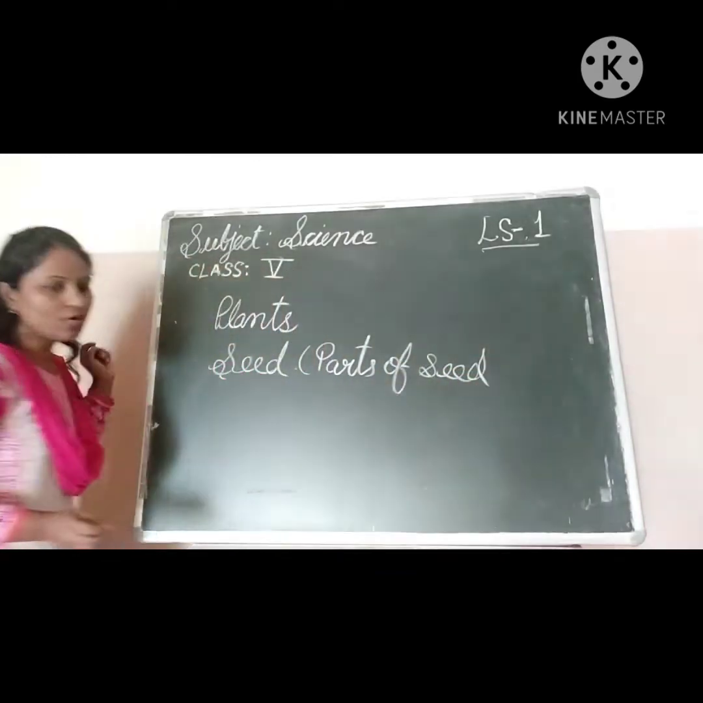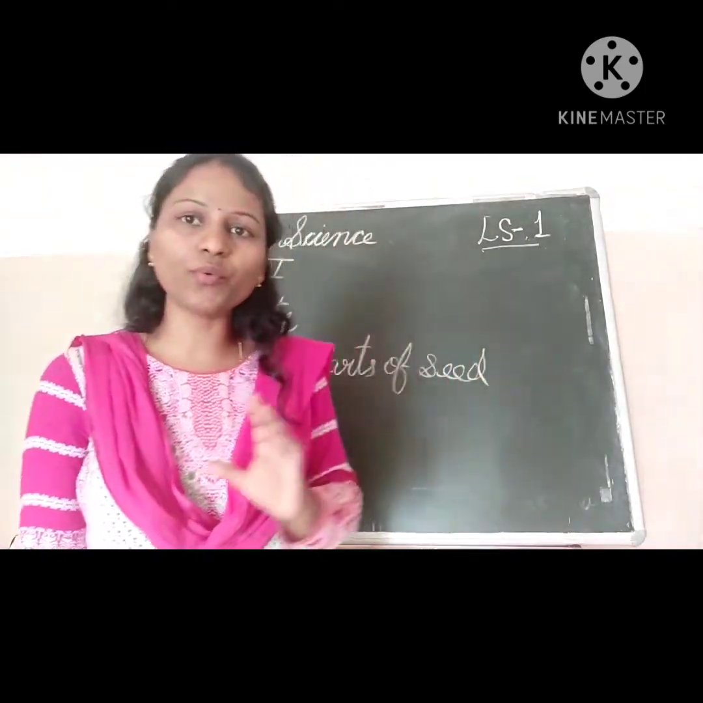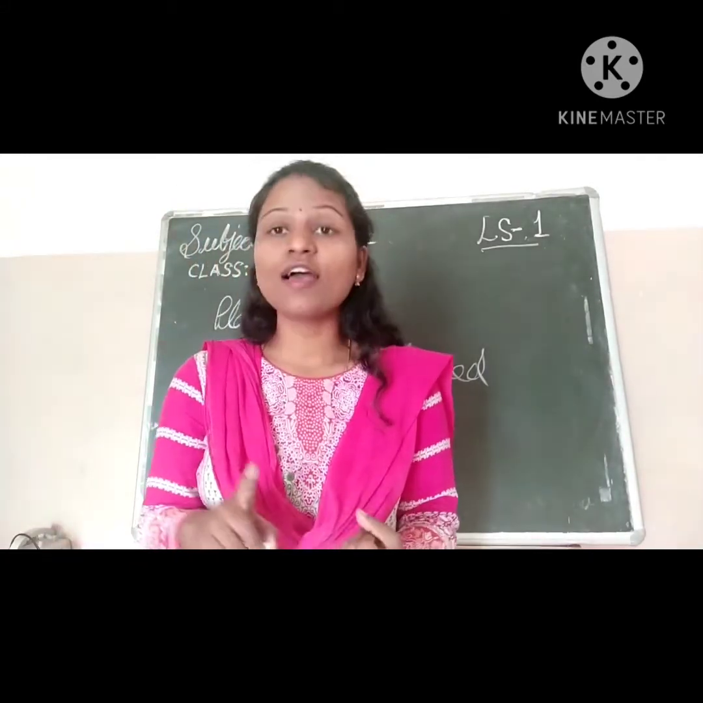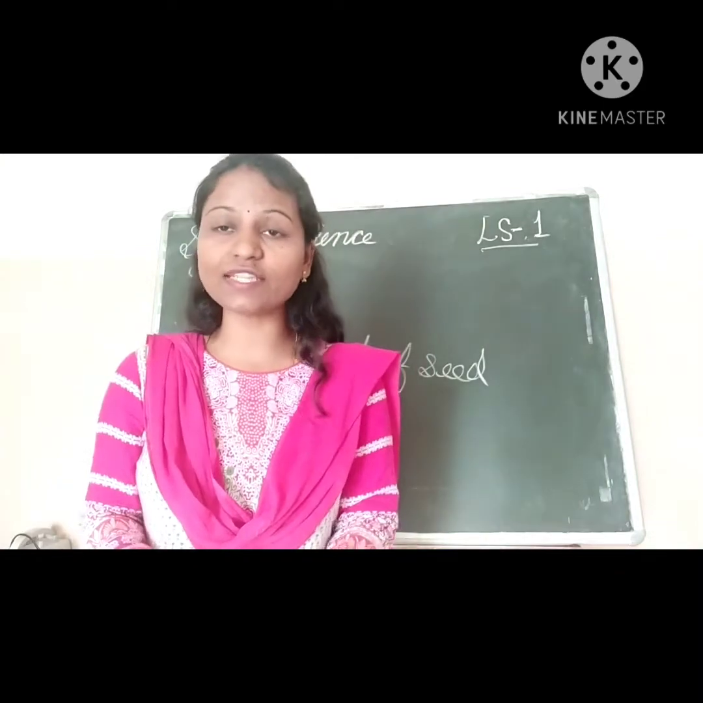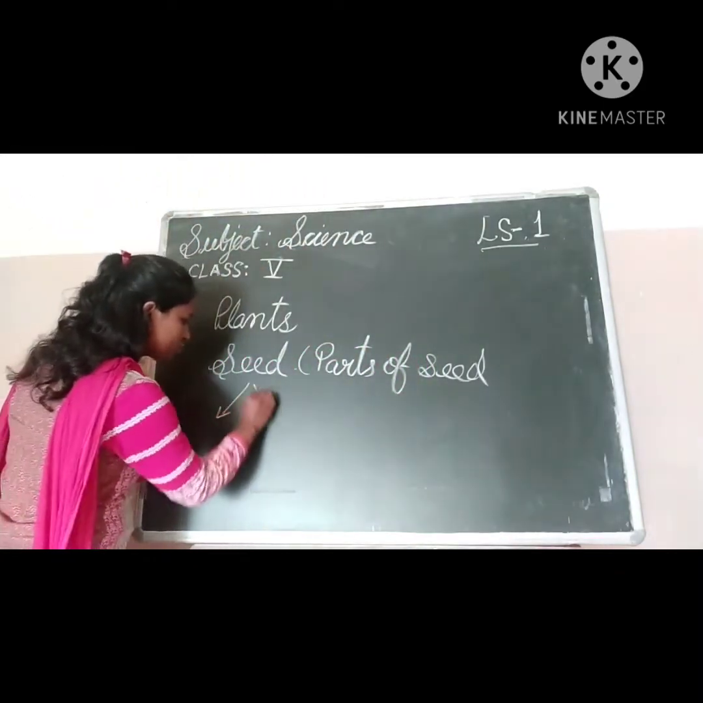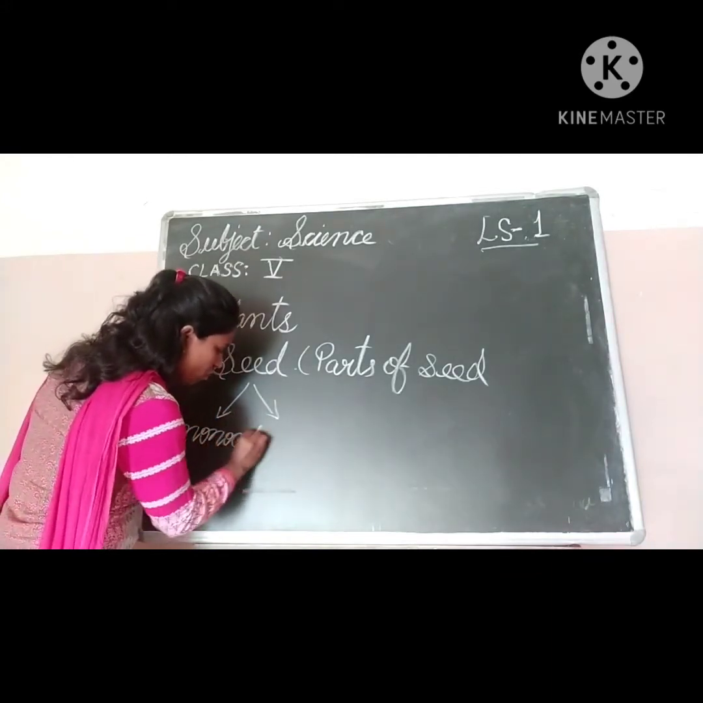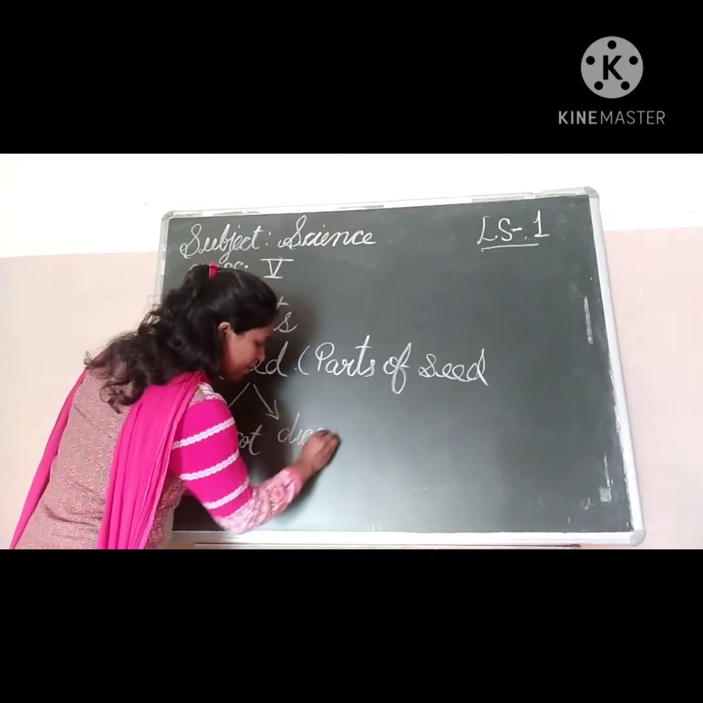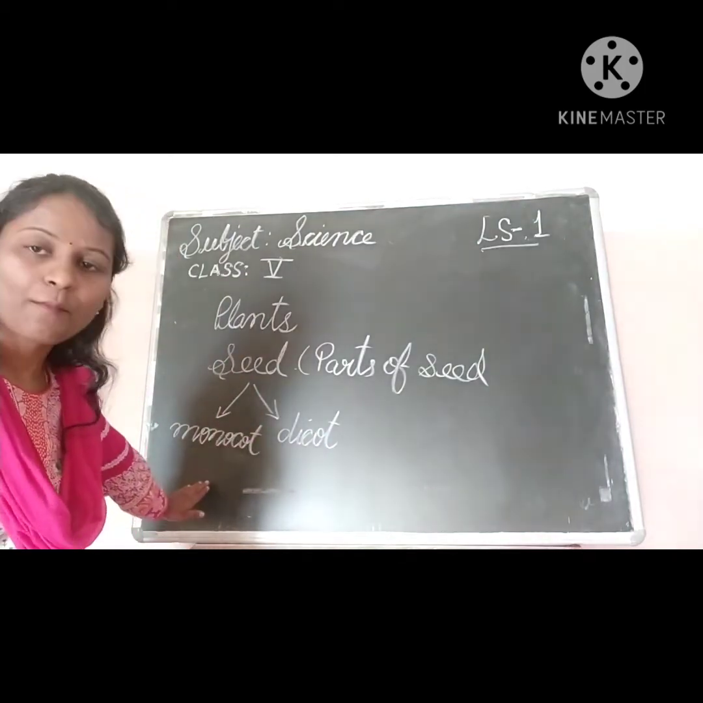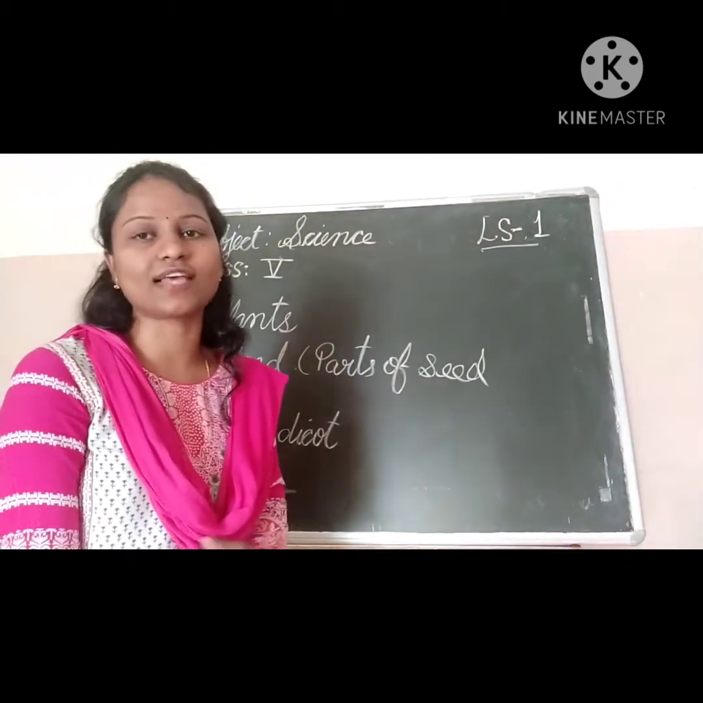Here I will draw the diagram and show you the cotyledons, the seed leaves. Seed leaves are also called cotyledons. And what are the different types of seeds? They are monocot and dicot. So seeds are of two types. We have also seen what monocot and dicot are. The seed which has only one cotyledon is called monocot, and the seeds which have two seedlings or two cotyledons are called dicot seeds.